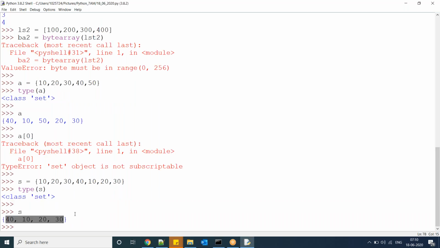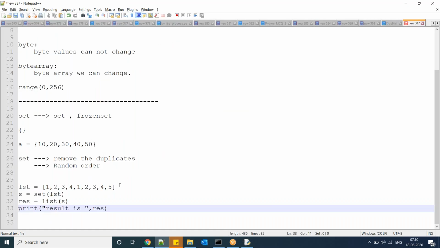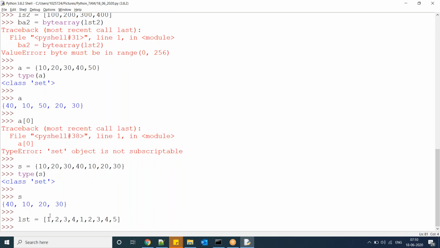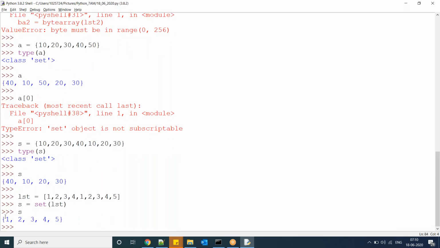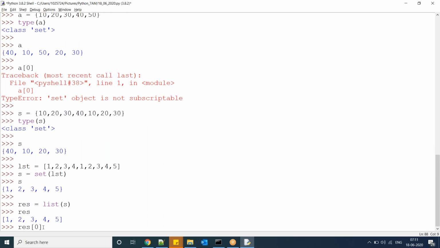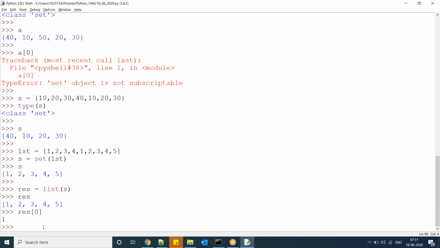Now observe here. List. Now s equal to set of list. Now the s value has removed all the duplicates of the list. But I want the result as a list. So result equal to list of s. I'm converting set to list now, so that I can access elements individually. So this is a very useful set operation.